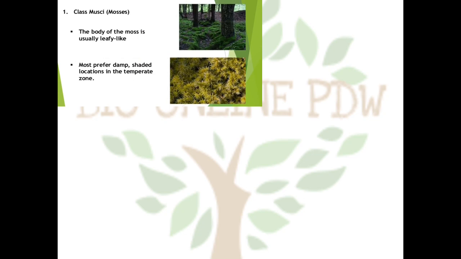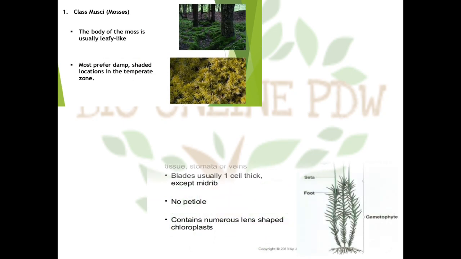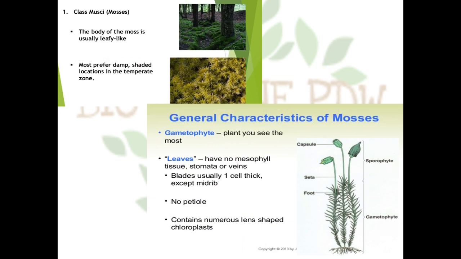Then the next class is Musci, commonly called as mosses. So the characteristic of class Musci is the body of moss is usually a leafy stage, and they are present in damp shaded locations in the temperate zone. The gametophytic plant body you can see in the diagram. The below leafy stage is called as gametophyte.